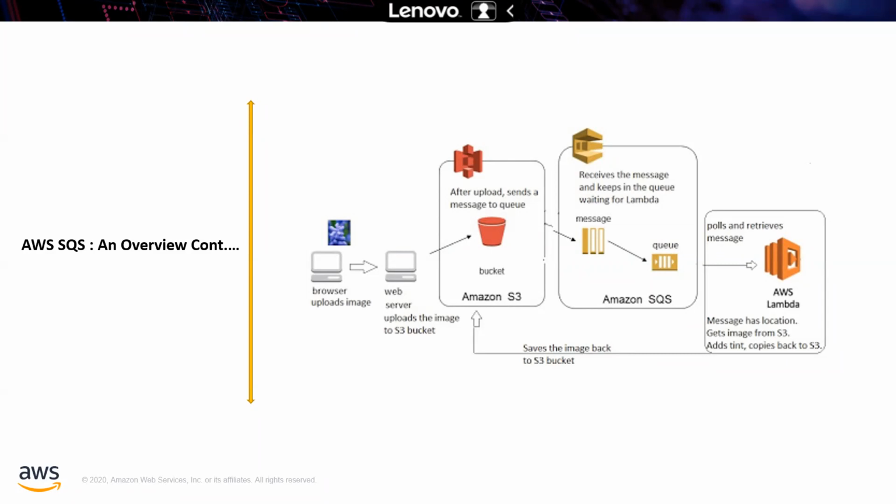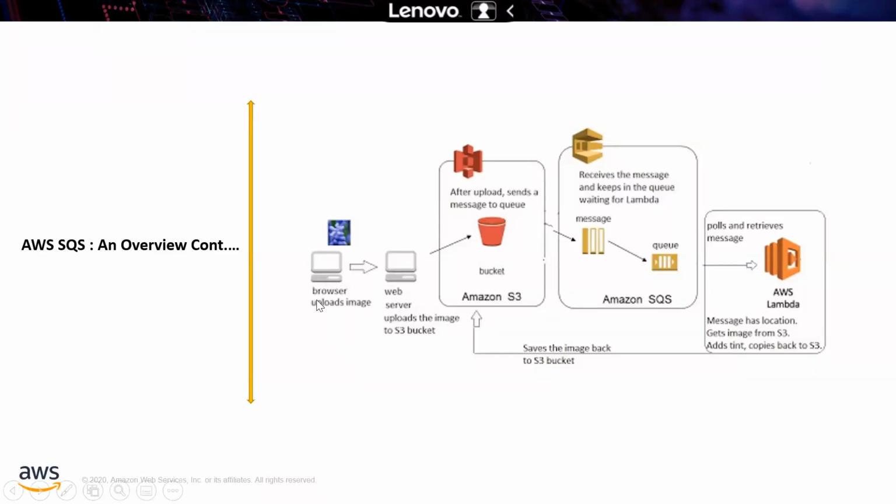I'm explaining this picture so that you can understand how SQS is working, and how Facebook displays your uploaded photos with the 1 year ago kind of thing.